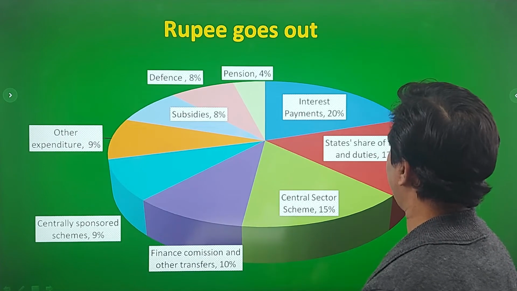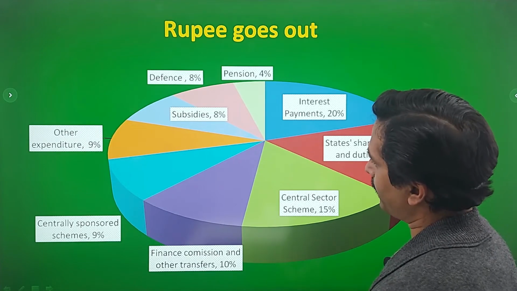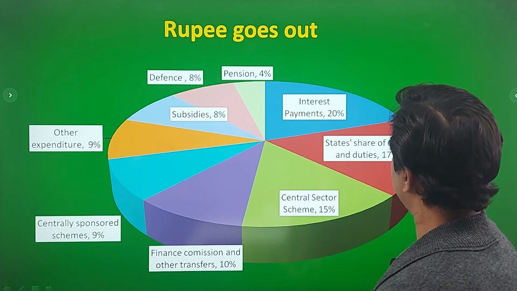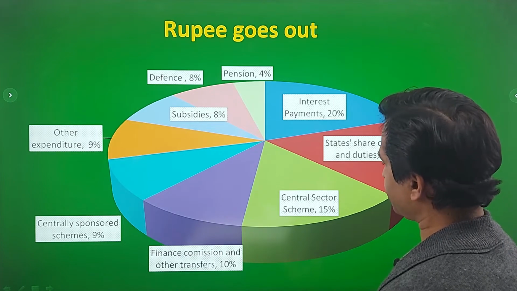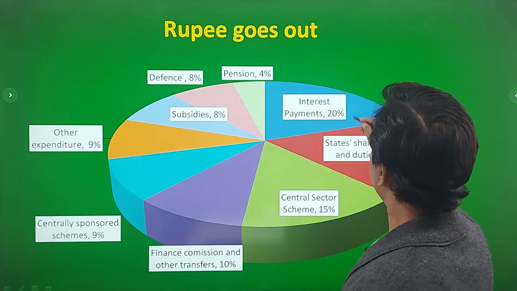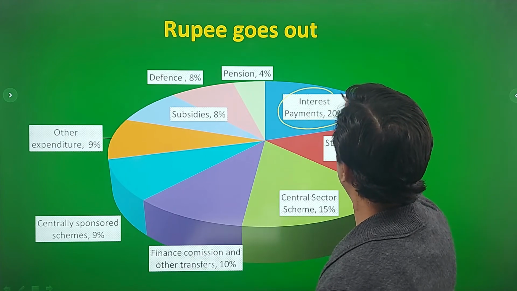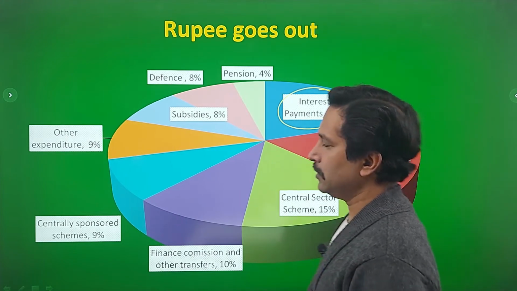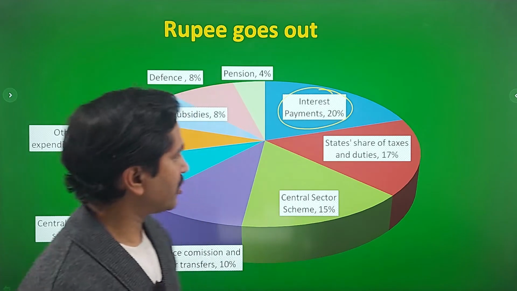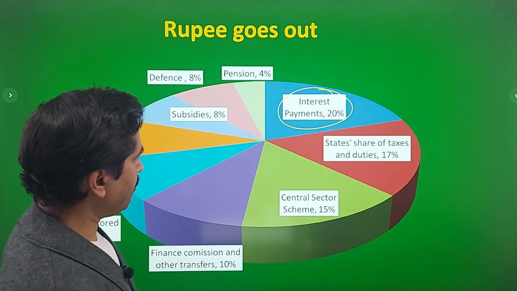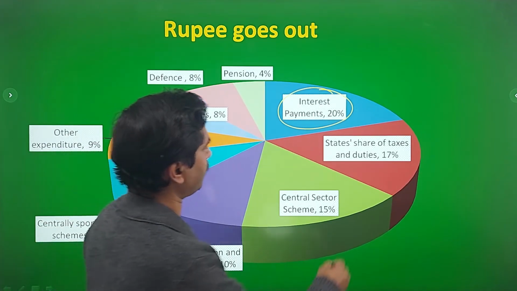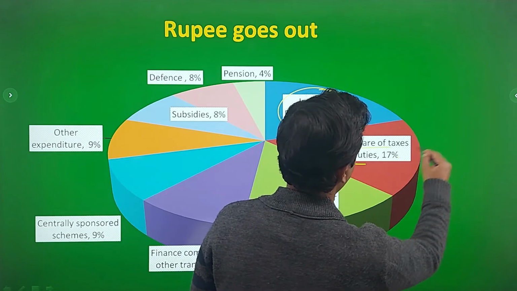Where does the rupee go? So let us analyze. The first and foremost figure is interest payments, which constitutes nearly 20% of the total budget. Number 2 share is state share of taxes and duties, that is 17%.